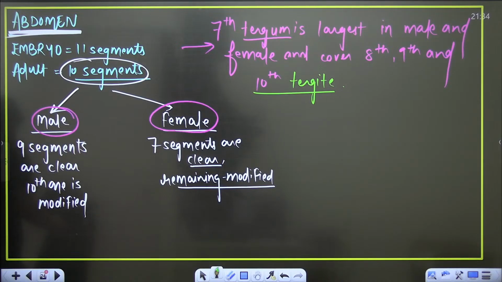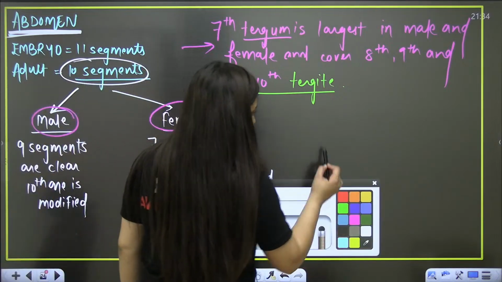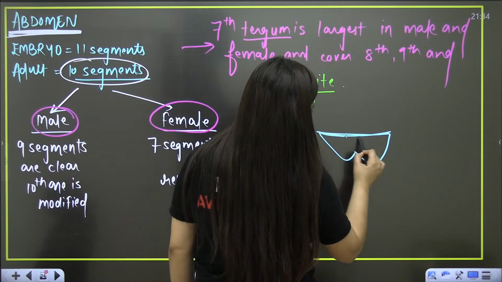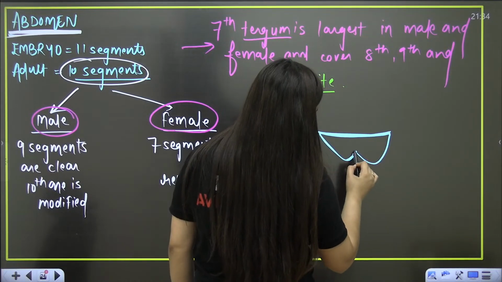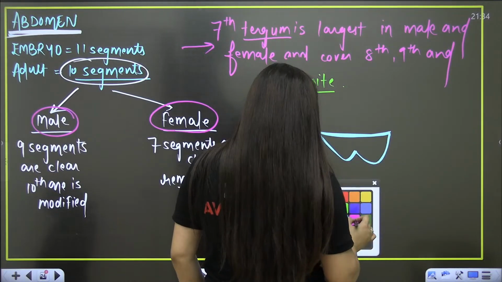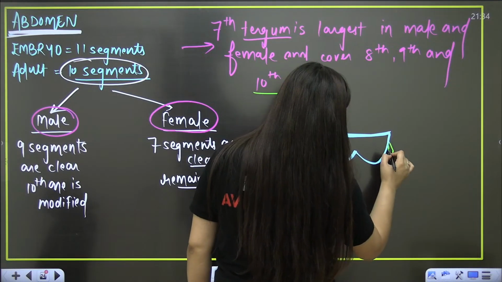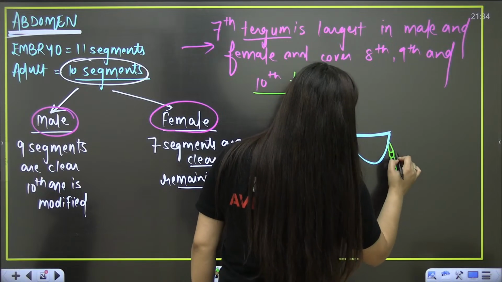Now one thing is very, very important that you should know. When you talk about its last segment, it is something like this, and here you are going to see small structures like these. You know what it is?